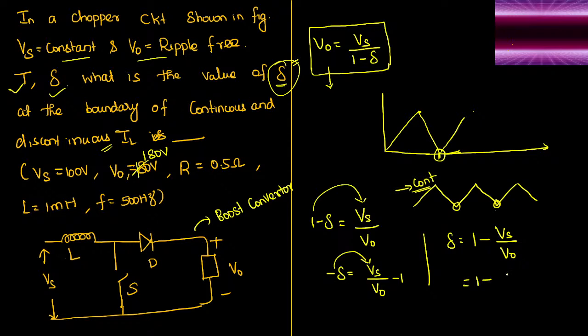Now 1 minus supply voltage is already clearly given as 100 upon voltage is given as 180. I can cancel, 1 zero will be cancelled. 5 times 2 will be 10. 9 times 2 will be 18. So I can rewrite this as 1 minus 5 by 9. If I take the cross product, it will become 9 minus 5, which is 4 by 9.